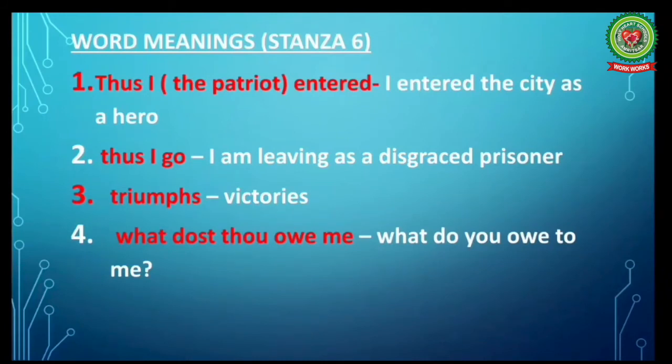Now, let's proceed further. Now, students, note down the word meanings of stanza 6. "Thus I entered." Here, students, I refers to the Patriot. It means I entered the city as a hero. Second, "thus I go." Again, I here refers to the Patriot. It means I am living as a disgraced prisoner. Triumphs, victories. "What dost thou owe me?" Which means, what do you owe to me?